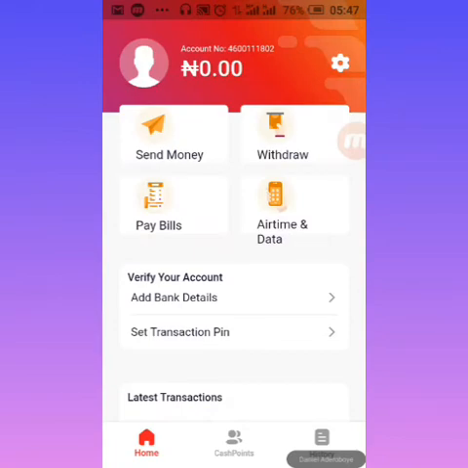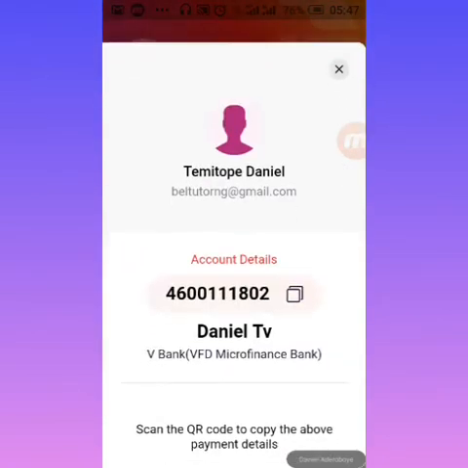As you can see, immediately I log into my account here, they automatically give me my account number. So this is my account number: 4600111820. Now you can see Daniel TV. So this is the account number that people are going to be sending money to. You got that?